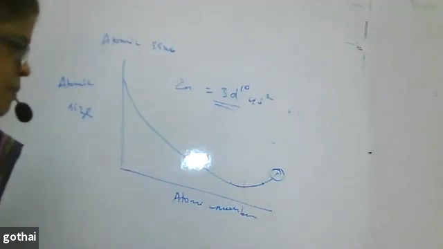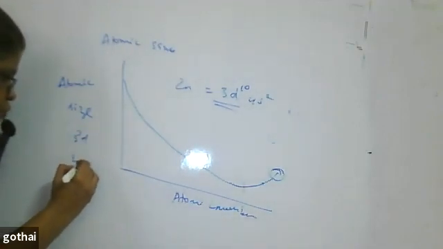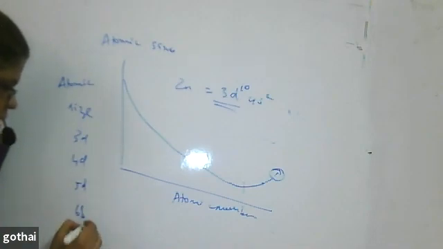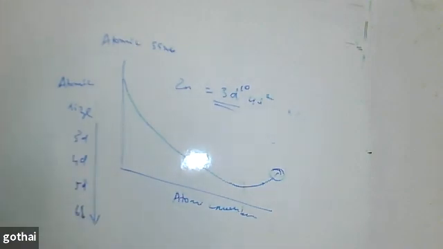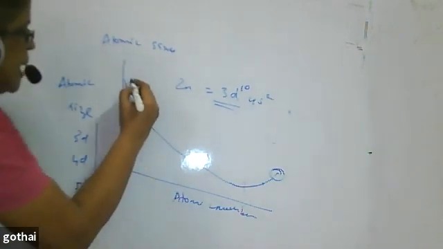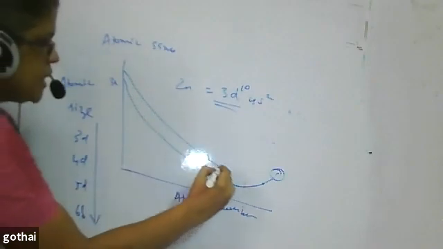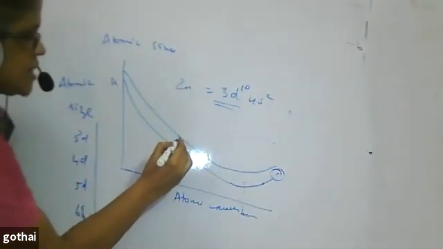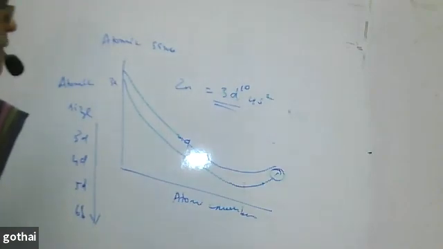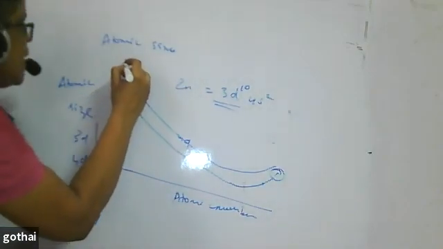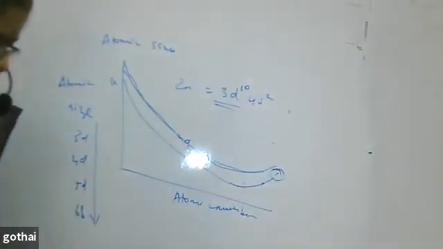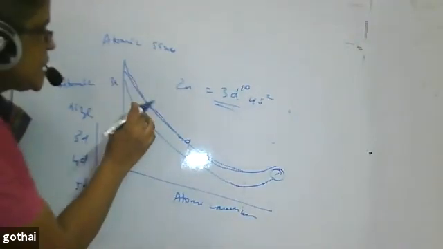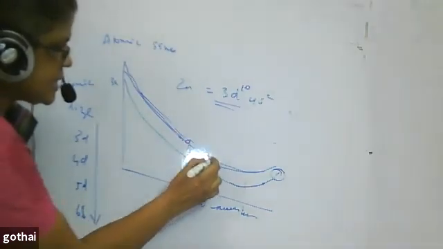Yeah, this is the first explanation. When I move from 3d series to 4d, 5d, 6d, I expect that there should be a regular increase in atomic size as the number of shells increases. Yes, from 3d to 4d there is an increase like this. This is the 4d series. When I come to the 5d series, I expect a gradual increase, but I'm not seeing that much increase. You can see that the red color line is the 5d series. There is very little increase in the 5d series.